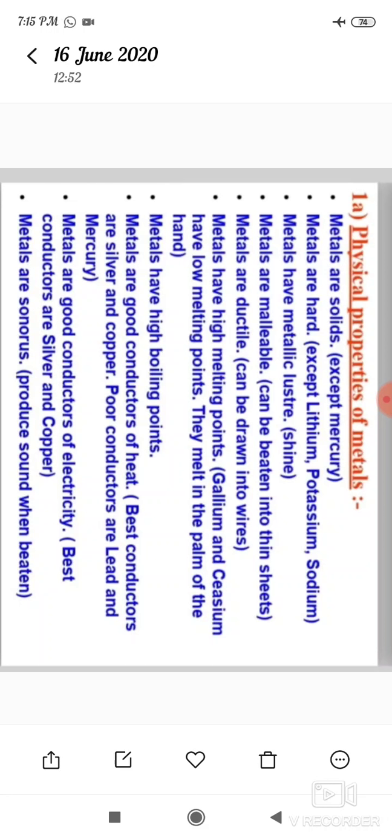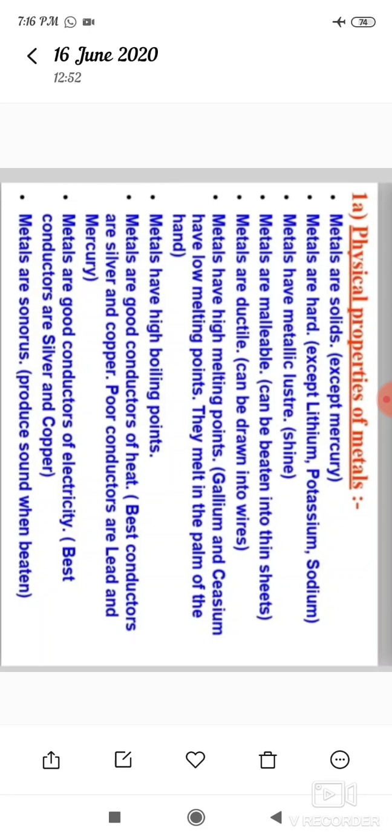Metals are good conductors of heat. The best conductors of heat are silver and copper. Poor conductors are lead and mercury.